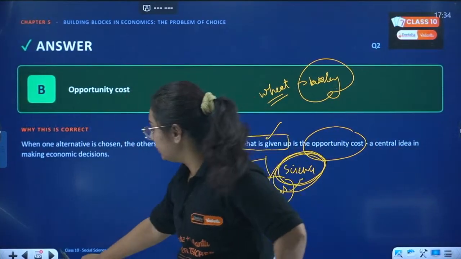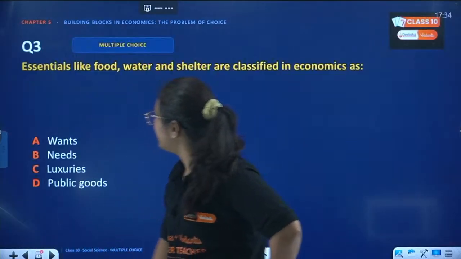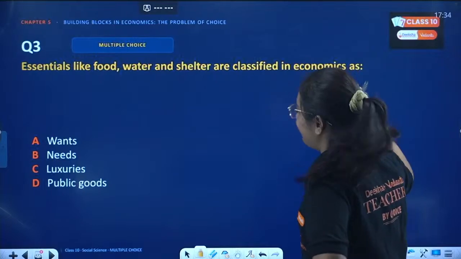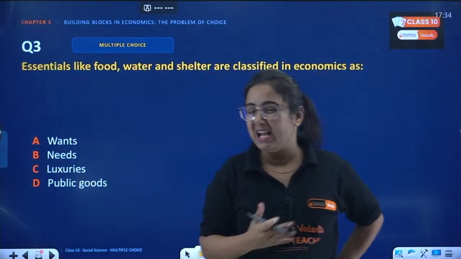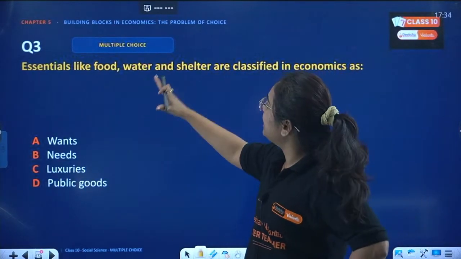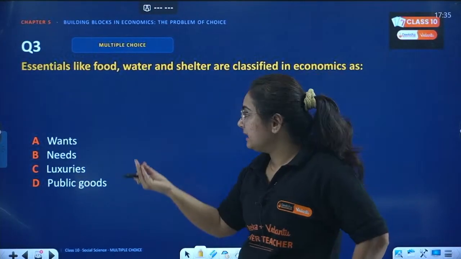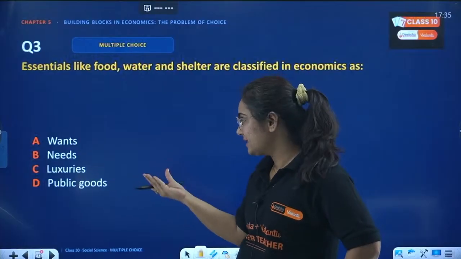Okay, next question. Essentials like food, water and shelter are classified in economics as what? Very easy. Are they wants? Are they needs? Luxuries?